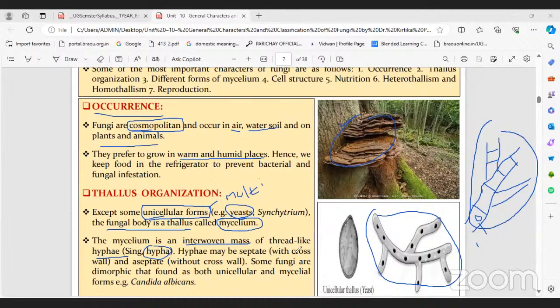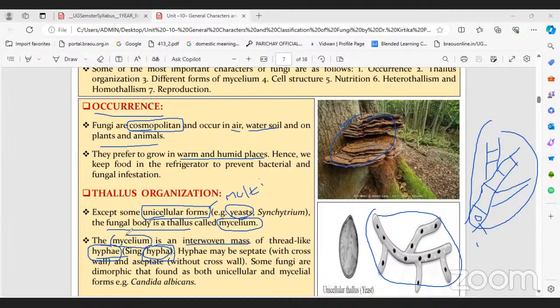Is it clear? Vegetative structure. Generally, organisms are made up of what? What is the basic unit of an organism structurally? Cell. Like a cell, here the name given is hypha, which is singular. A group of hyphae forms a thread-like appearance, and this thread-like appearance is called mycelium, right?